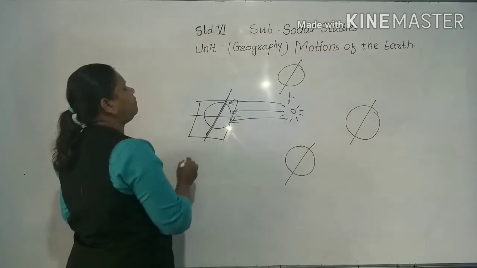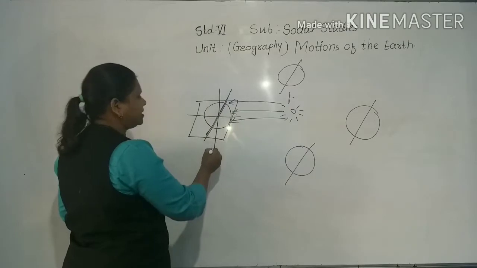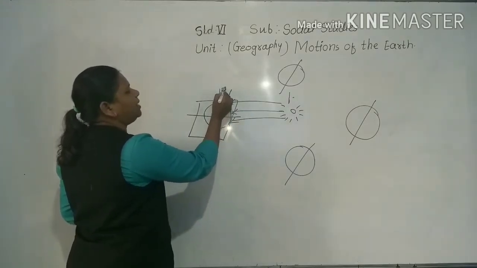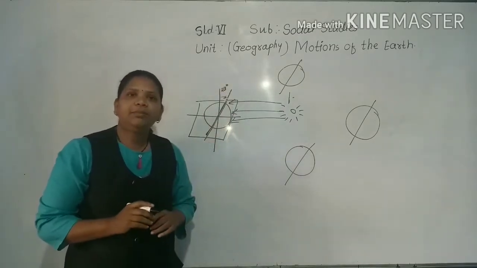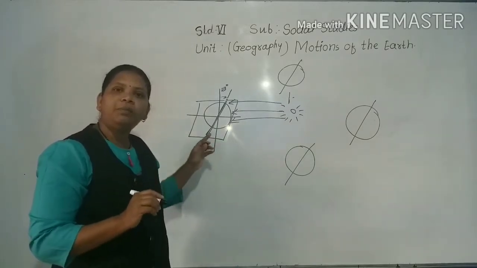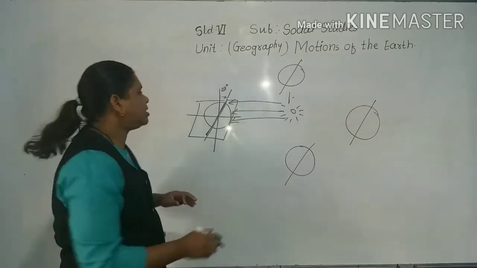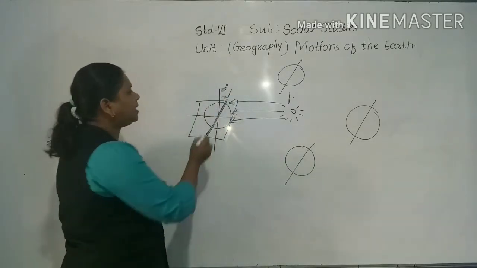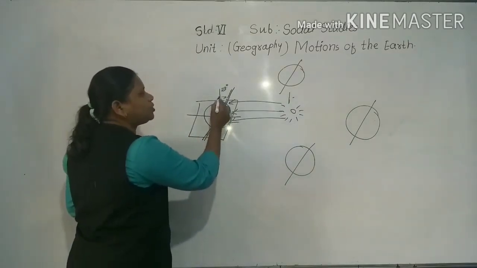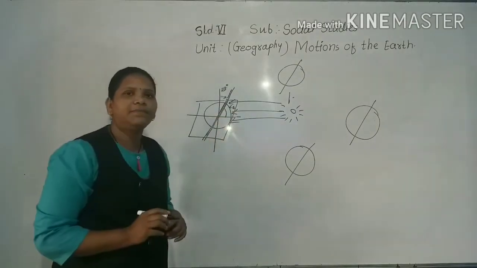This is the axis and it is in a tilted manner, at 23 degrees. Are you getting me? So it makes an angle of 66.5 degrees with the orbital plane, which is formed by the orbit of the earth around the sun. This axis is tilted at 23 degrees because our earth is tilted, and the remaining is 66.